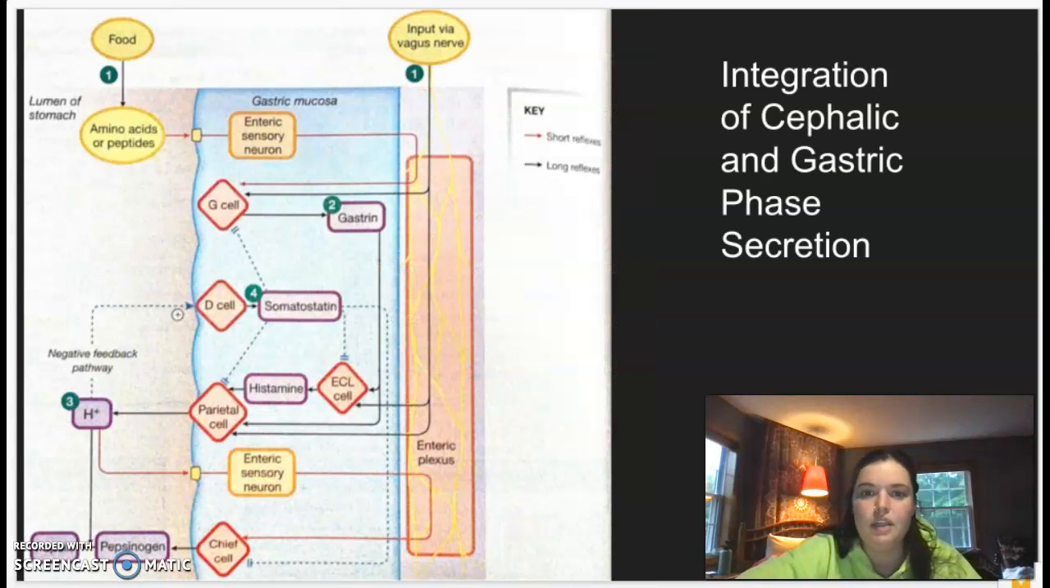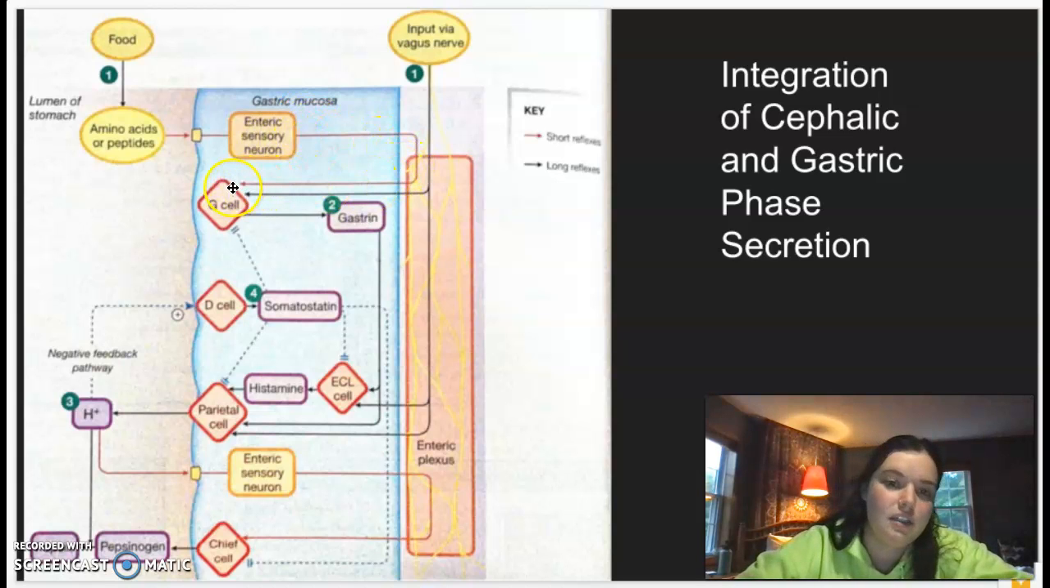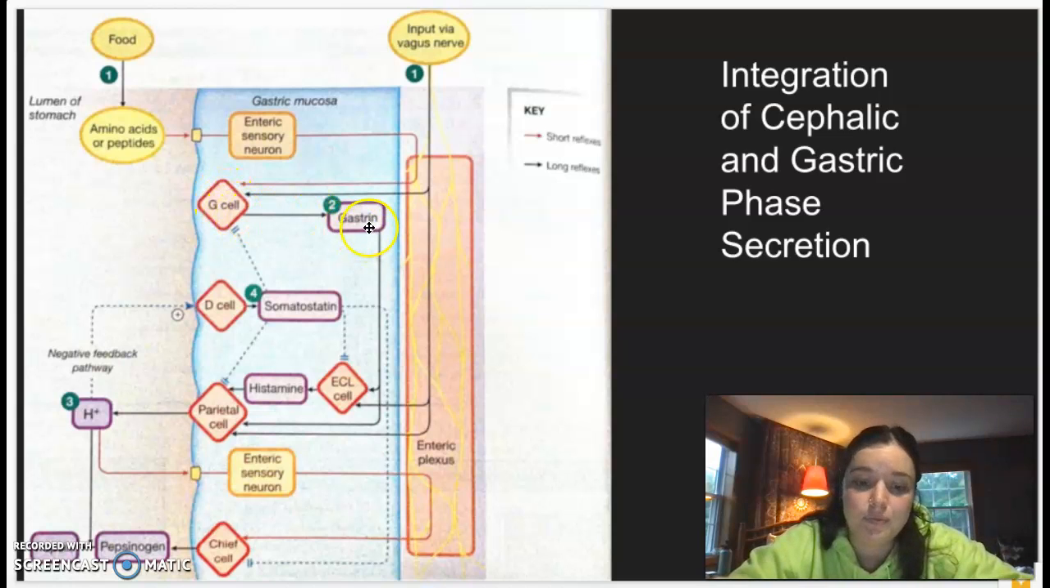In the next slide, we see how the integration of the two phases can cause secretion. So, as talked about earlier, we see up here we have a 1 here and a 1 here. These are two of the same phase where we end up getting the same responses. To begin, food will enter the stomach and cause an increased amount of amino acids and peptides. This causes a short reflex and innervates the enteric sensory neuron to then go on and activate G cells. As we talked about earlier, G cells secrete gastrin.